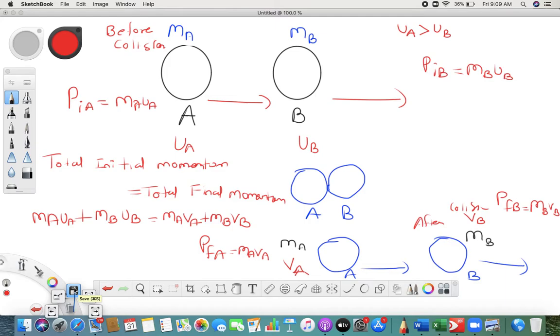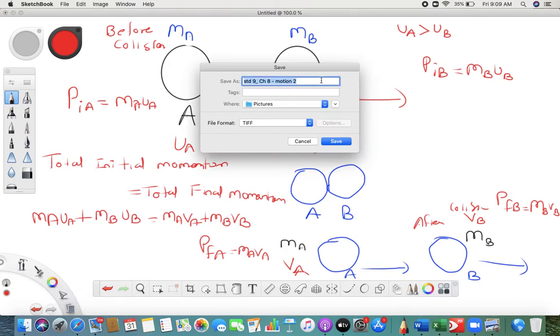So here the question arises, initial momentum, final momentum. That's what they are trying to tell you. Let me show you.